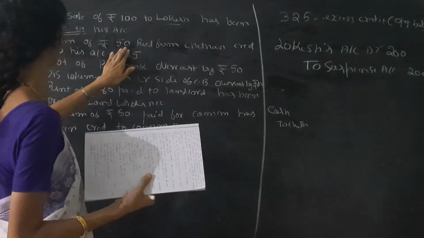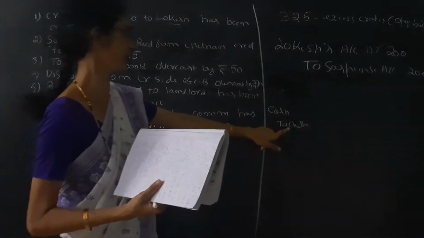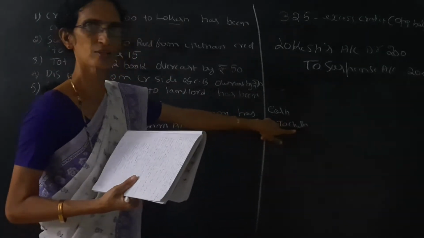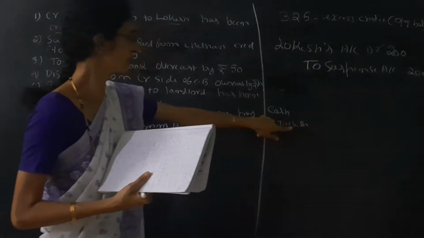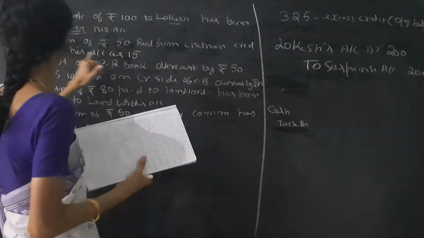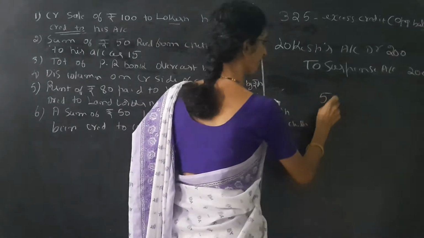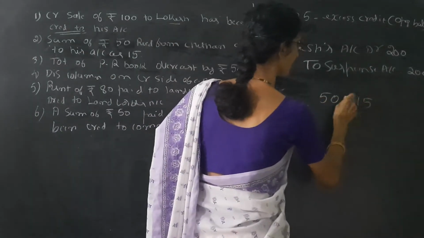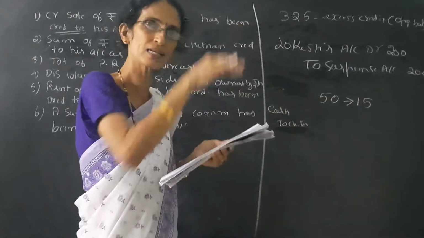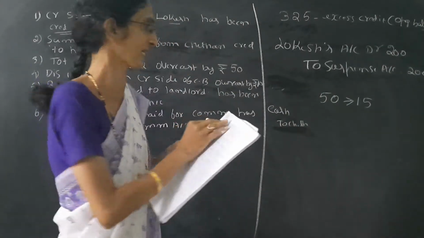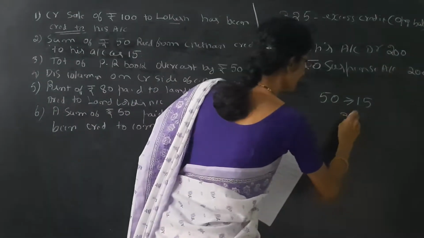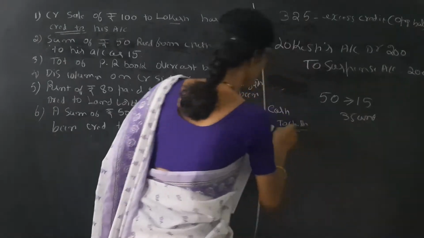We credited Chetan. So the side is correct. So crediting Chetan's account is correct, but the actual amount is 50 rupees. We have written 15. That means we have written a smaller amount. That means undercast. So 35 rupees is undercast in Chetan's account.